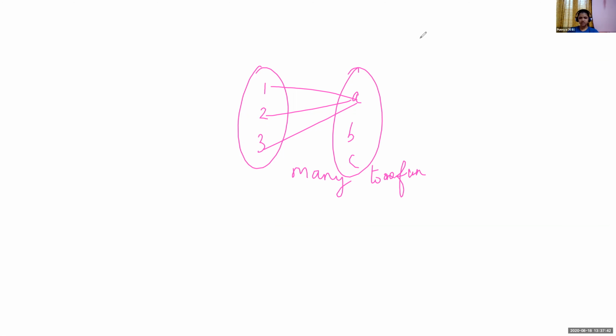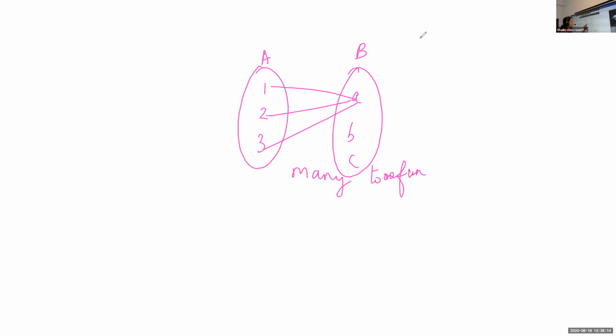Ma'am, will you please repeat that? Okay, now listen here. In set A we have the elements 1, 2 and 3, and in B we have the elements A, B, C. The image of 1 is A, image of 2 is A, image of 3 is A. Every element in set A has an image, and each element has only one image.